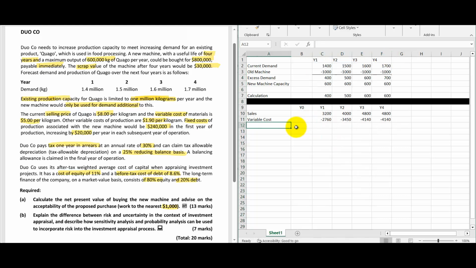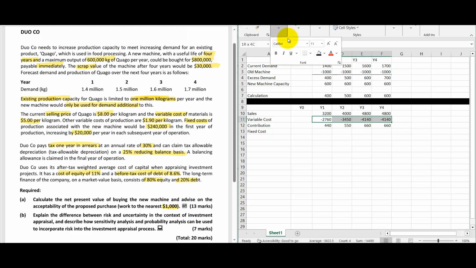Now we can take the fixed cost. So I'll take the contribution. I'm getting the contribution. Now let me take the fixed cost. So here let me put a line. So regarding the fixed cost, what are they telling?